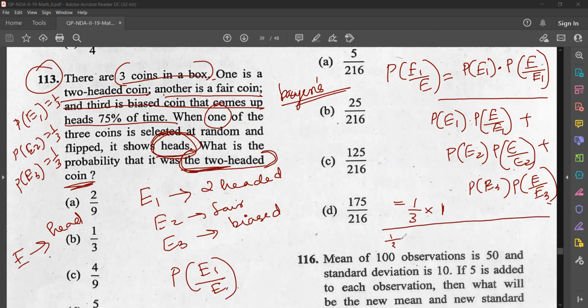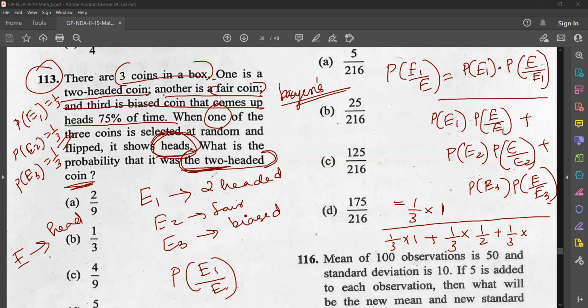Then here also 1 by 3 into 1 plus P of E2, that is 1 by 3 into E given E2, which means from the fair coin you have to get head, that is 1 by 2, plus P of E3. E3 is 1 by 3 into E given E3.